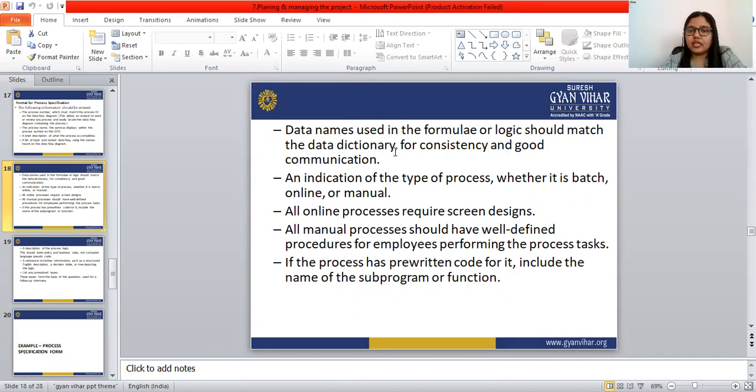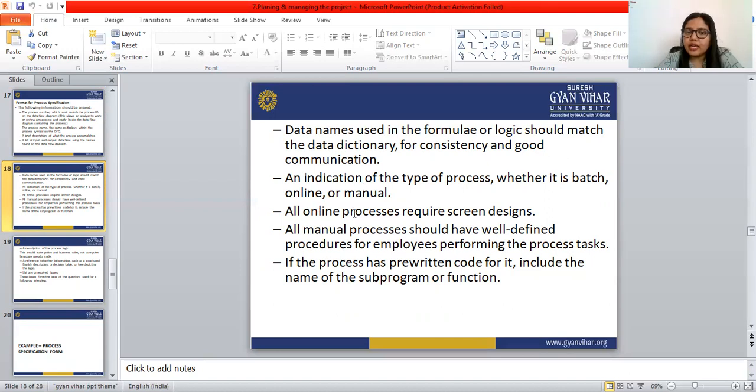Next is an indication of the type of the process. There is one indication that mentions which type of process is going on, whether it is batch, online or manual. So the indication of the type of the process should be there in that format.